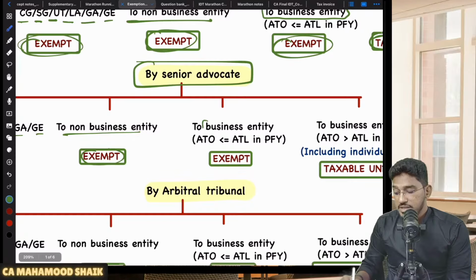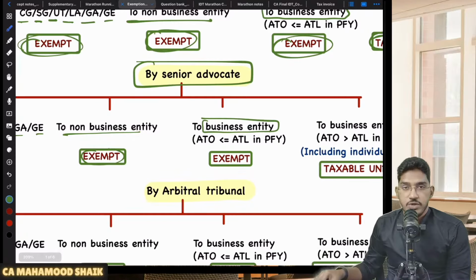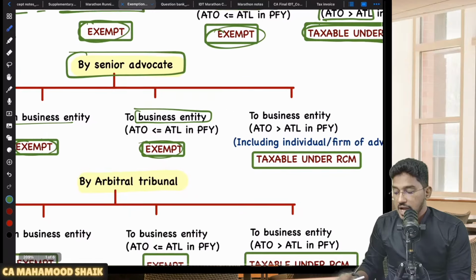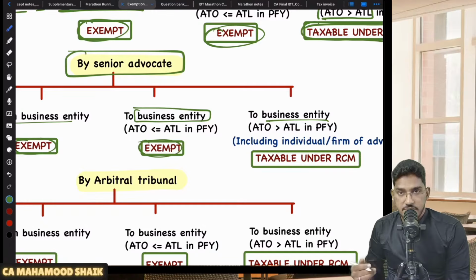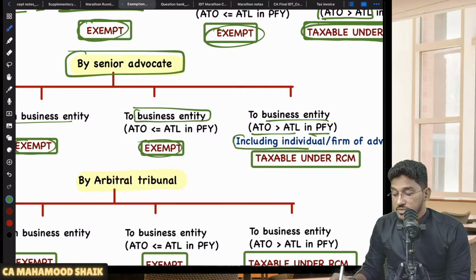If the recipient is a business entity but a small business entity, how to identify a small business entity? One having an aggregate turnover less than or equal to the applicable threshold limit in the preceding financial year, then also it is exempt. And who is left out? If the recipient is a large business entity. Sir, what is a large business entity? One having an aggregate turnover more than the applicable threshold limit in the preceding financial year. Here it includes even a recipient who is an individual or firm of advocates. Then it will be taxable under reverse charge mechanism.